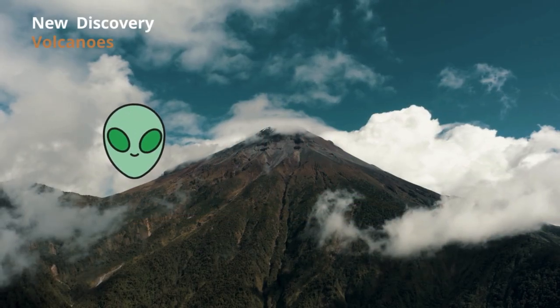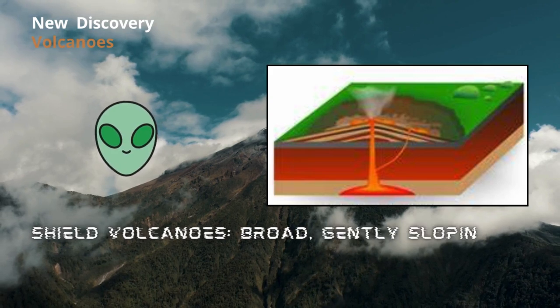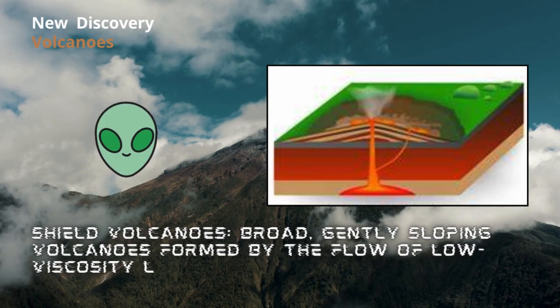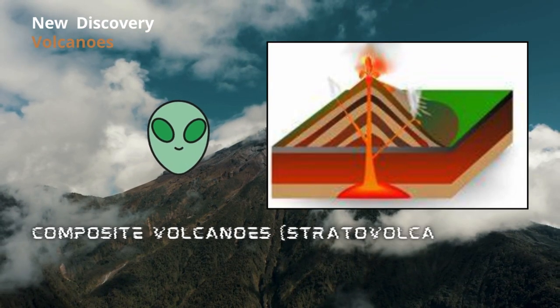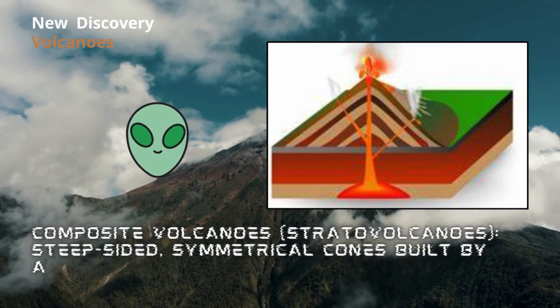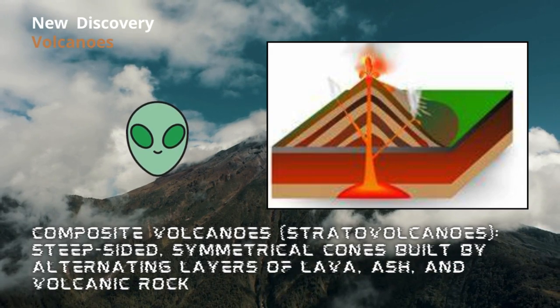Types of volcanoes: shield volcanoes, broad, gently sloping volcanoes formed by the flow of low-viscosity lava. Composite volcanoes, stratovolcanoes, steep-sided, symmetrical cones built by alternating layers of lava, ash, and volcanic rocks.